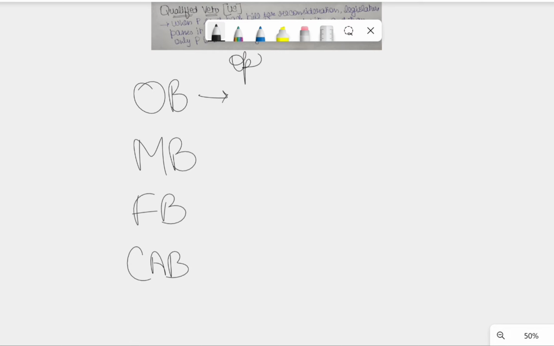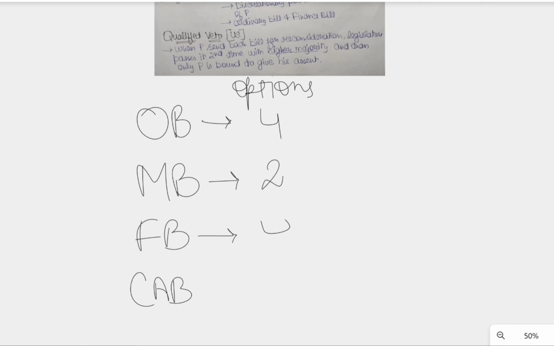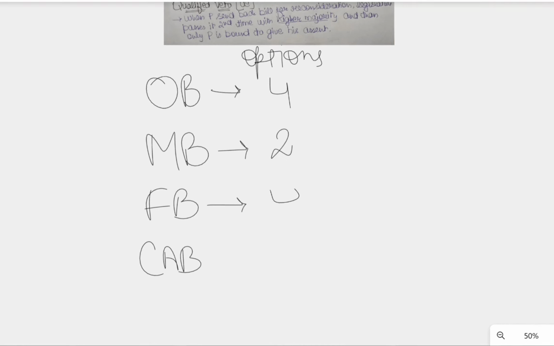In the ordinary bill, you have all 4 options. In the money bill, you have only 2 options. In the finance bill, you also have 4 options. And in the constitutional amendment bill, you have only 1 option.